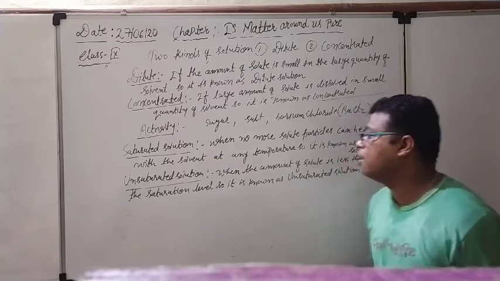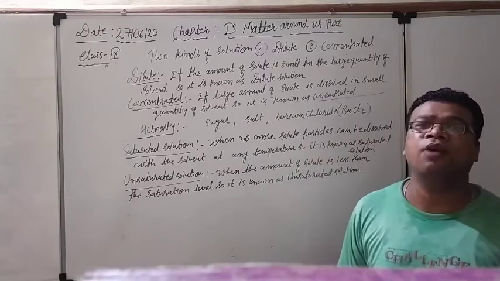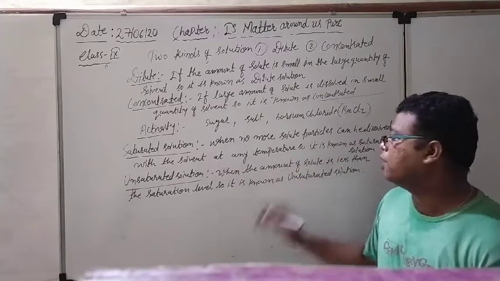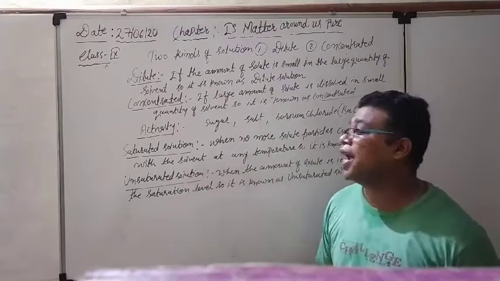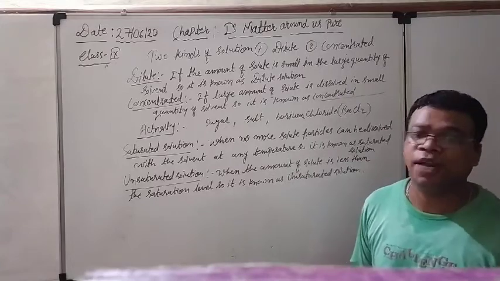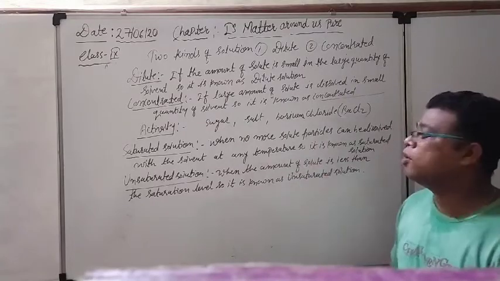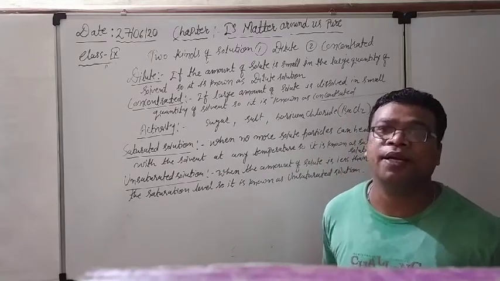Very easy definition. When the amount of solute is less than the saturation level, it has not yet reached saturation, and more can still be dissolved. So when the amount of solute is less than the saturation level, this particular solution at any temperature, here I have not written at any temperature, you can understand, so at any temperature it is considered as an unsaturated solution.